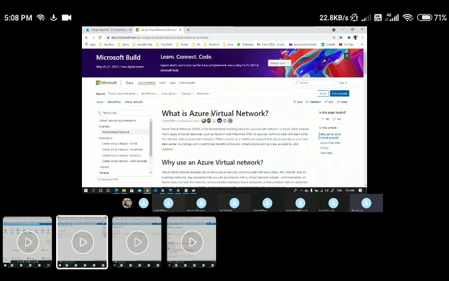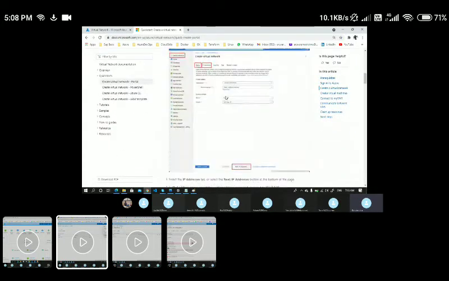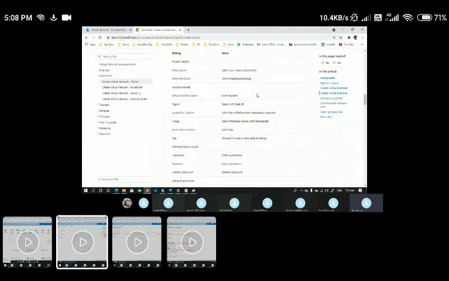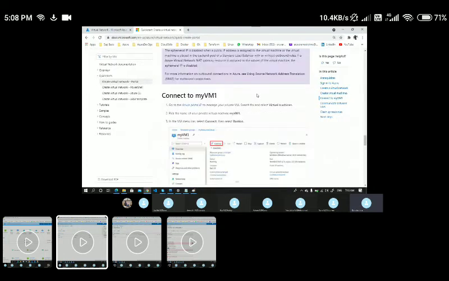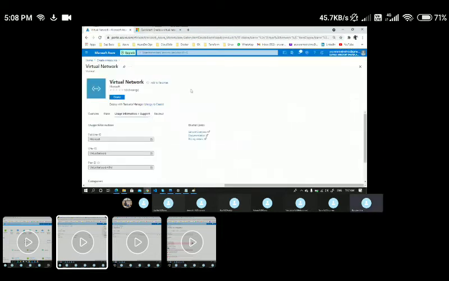Let's go to create a virtual network via portal. Here you could see they create a virtual network using a portal. So what are the prerequisites? How do we create it? You can just go through the detailed steps. Let us go ahead and quickly do it now. So I'll go up, and here I'll just click on create.